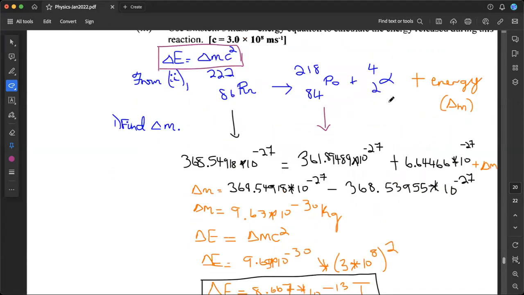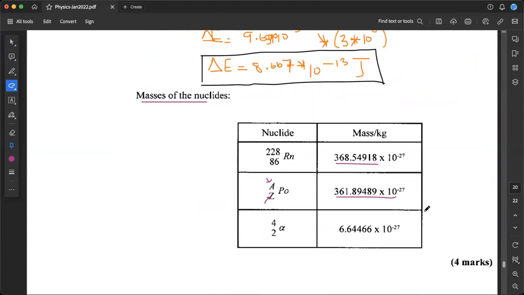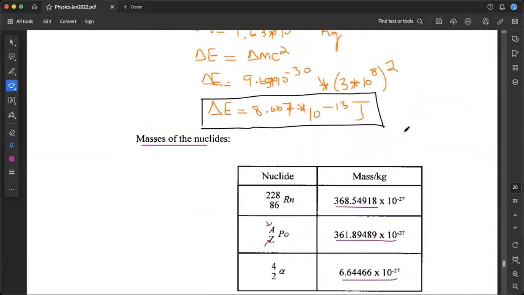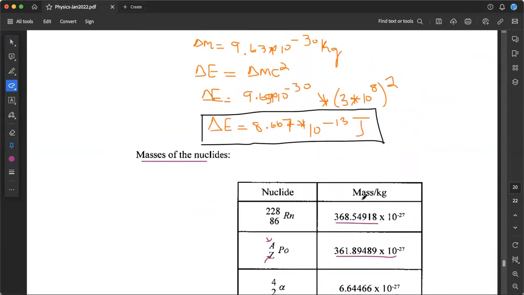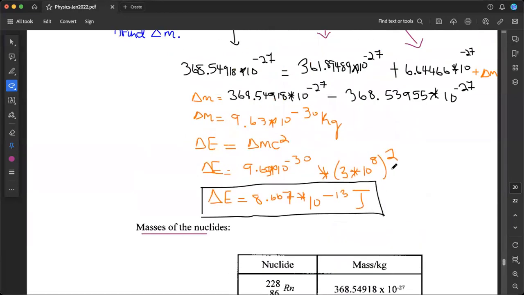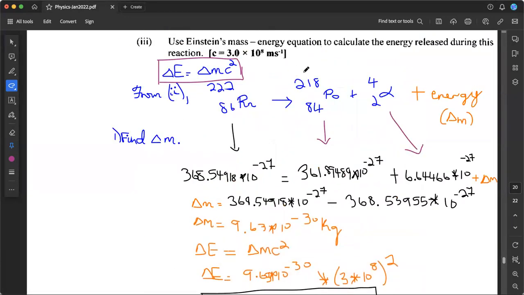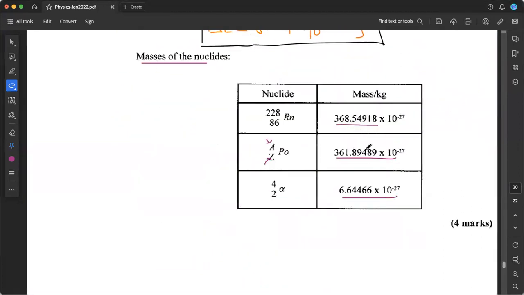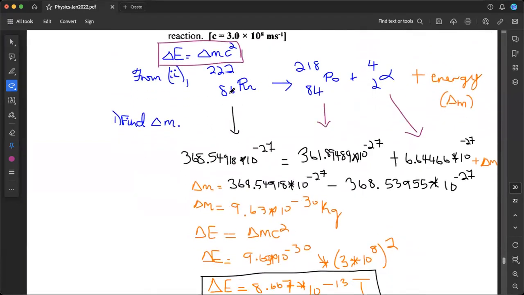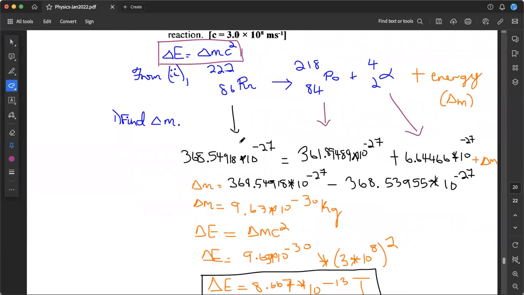And then they told us what it is for the alpha particle as well, and that's this number. So we got all these numbers from down here. Ordinarily, we would have to calculate the mass ourselves, by multiplying the mass number by the mass of one atomic unit, and they would give us that value. But they saved us some time by giving us this table, so that was great of them. So we just plug these numbers in up here. This is the mass for the radon nuclide, this is the mass for the polonium nuclide, and this is the mass for the alpha particle that gets emitted.